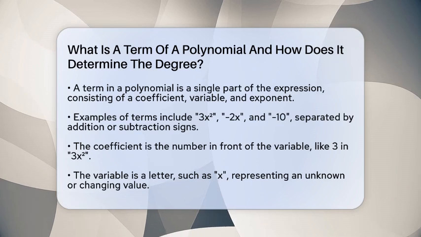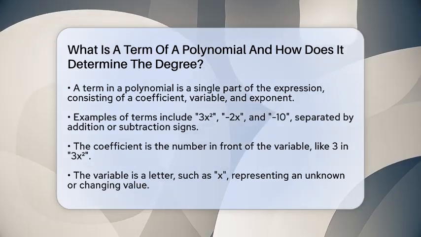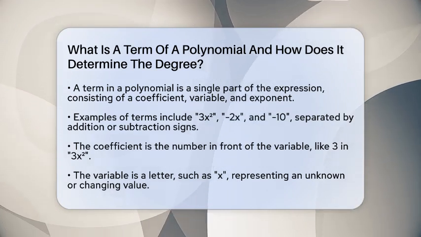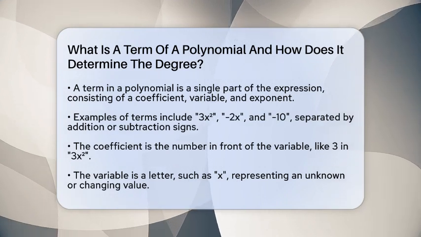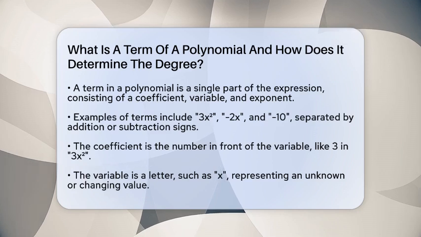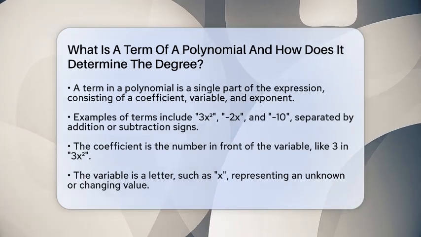A term of a polynomial is a single part of the expression that includes a number called a coefficient, a letter called a variable, and a number called an exponent. For example, in the polynomial 3x squared minus 2x minus 10, the terms are 3x squared, minus 2x, and minus 10. Each of these is separated by addition or subtraction signs.